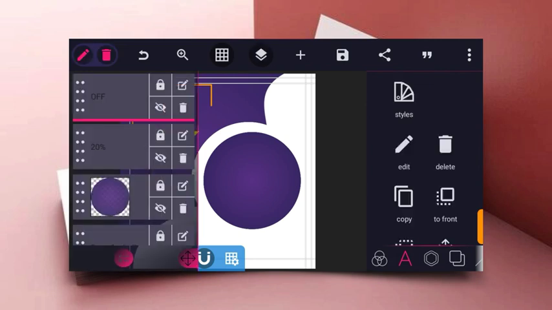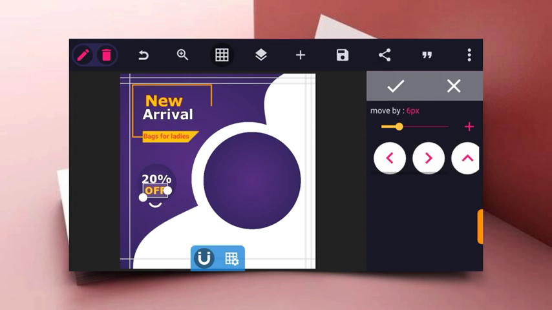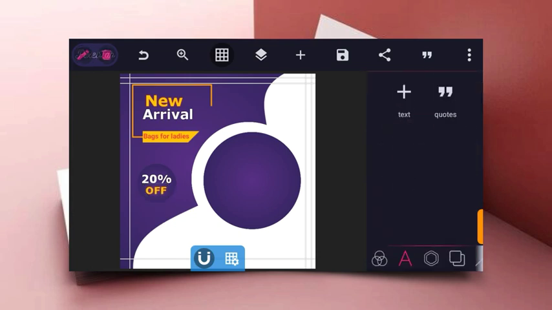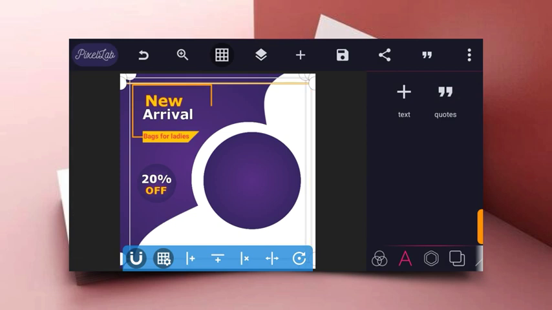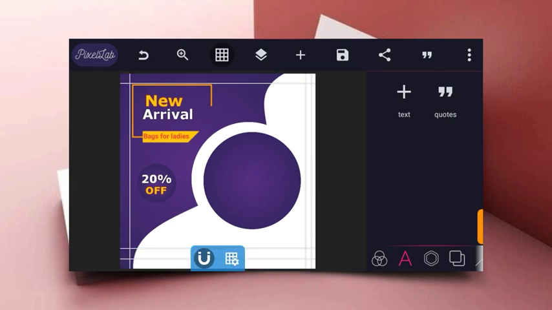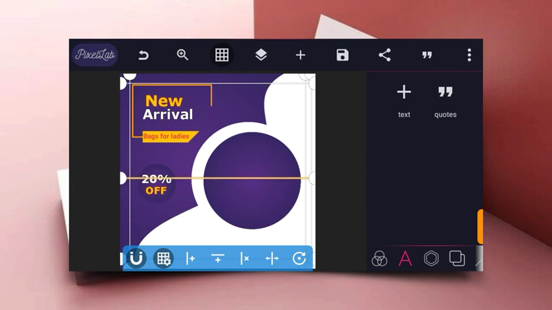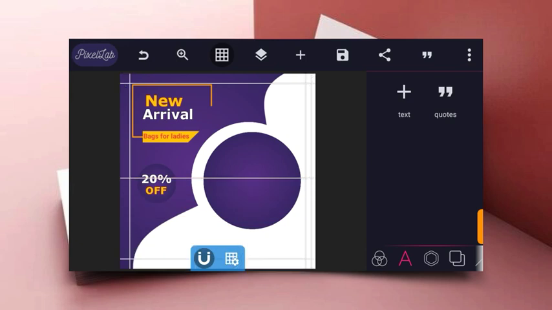All right, guys. So as you can see, our design is coming to reality. So you can use these lines to align your writings, or maybe you want to add more text and more content on this design you've made.